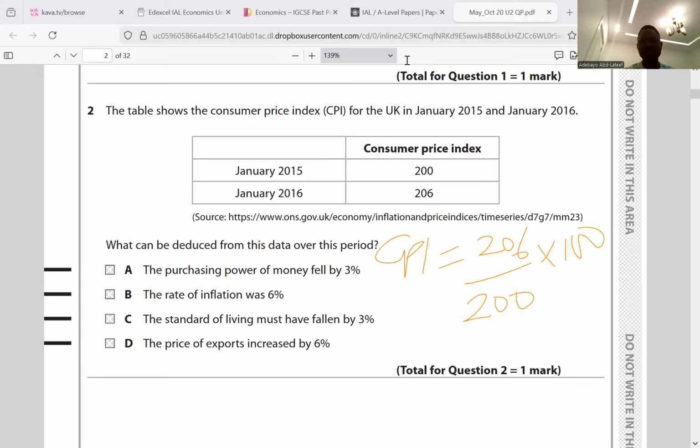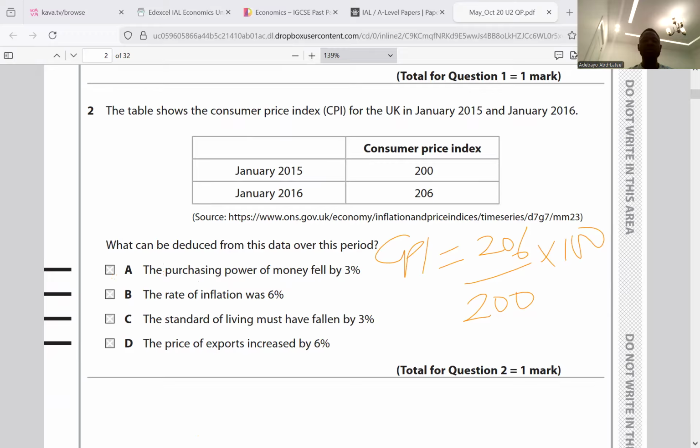So we have 206 divided by 200 multiplied by 100. That gives us 103. The base year is 100%, so 103 minus 100 is 3%.